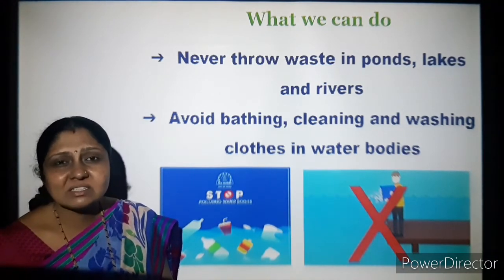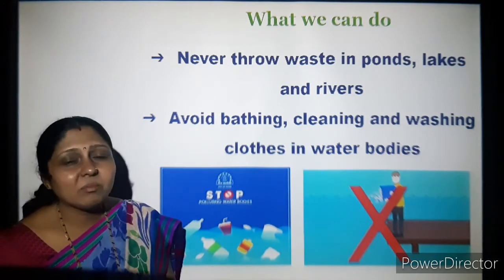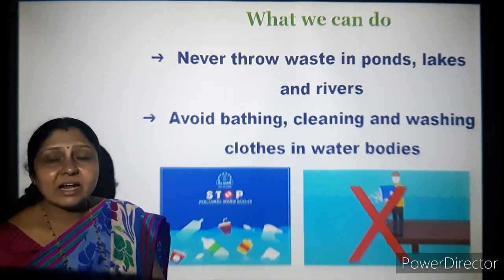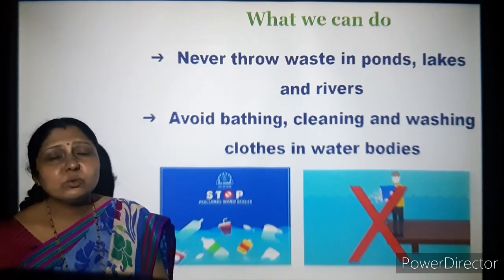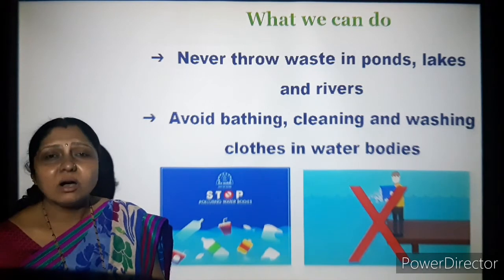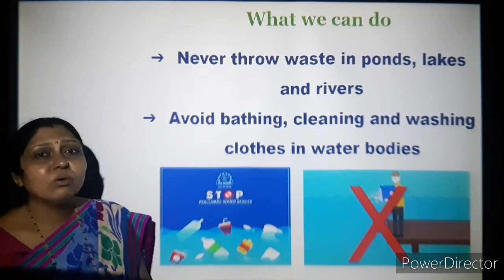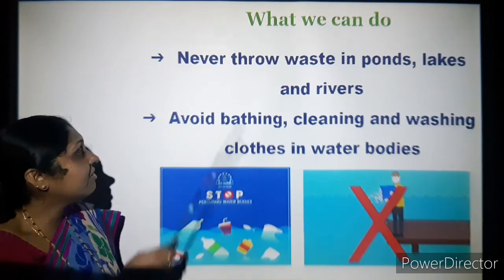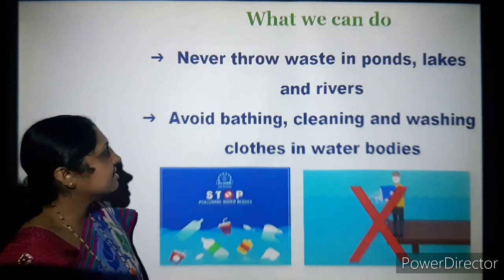There are arrangements, and mainly it is recycled, or there are dumping areas, and things that can decay, we can use for our plants or in our farms or fields. So we have to go for such measures. Never throw waste in ponds, lakes and rivers.